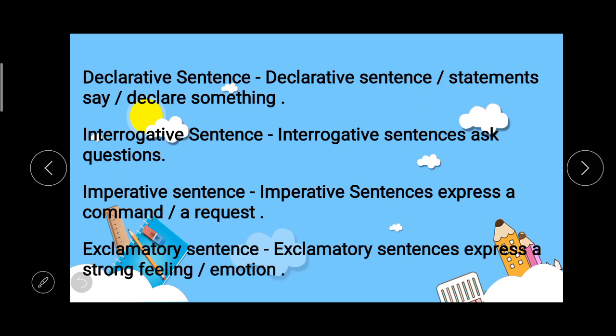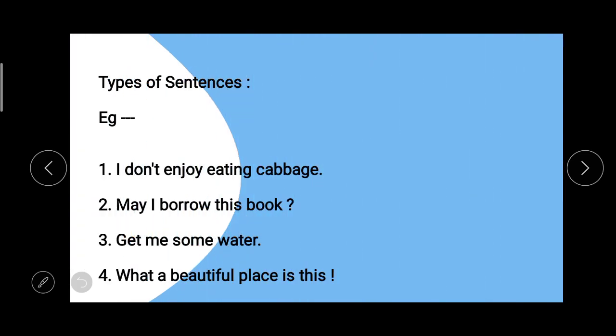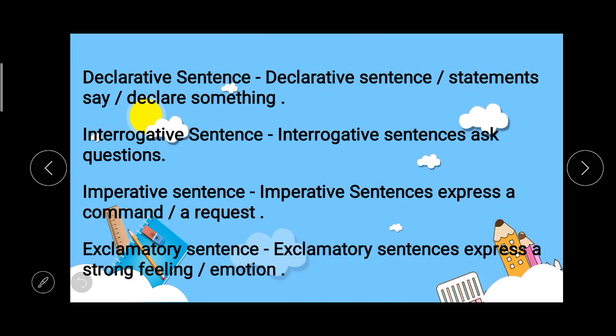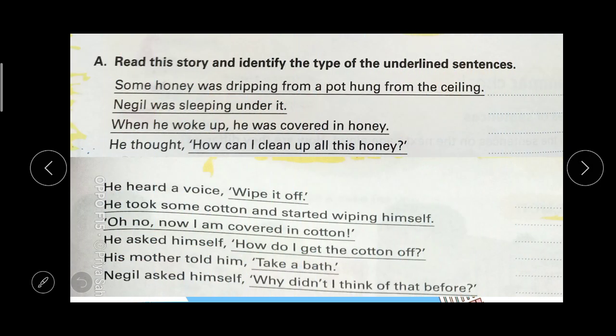So if we make a command in a sentence, then it begins with a verb, and if we make a request, then it begins with please or a verb. Then the exclamatory sentence, which expresses a strong feeling or emotion, like the 4th and last example. So I hope that you have understood, as this is not a very new topic to us. Now students, let me show you an exercise relating to these types of sentences, and it is exercise number A, given on page number 156.